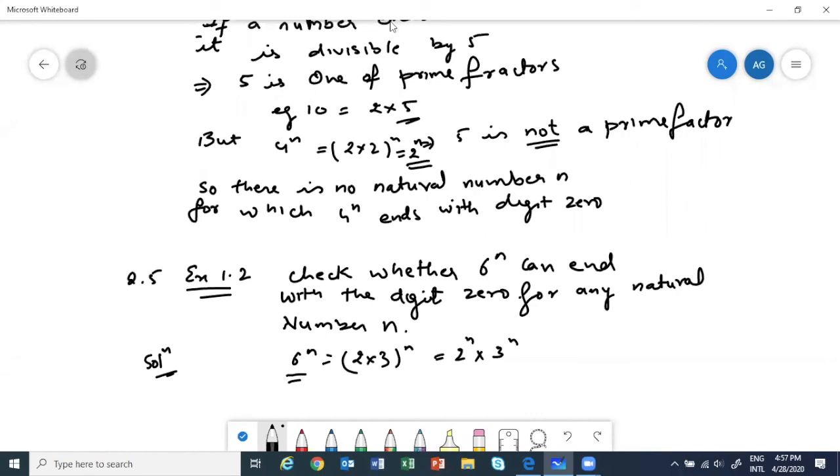Have you finished? Once you finish it, there's another application of this theorem, the fundamental theorem of arithmetic. We can find HCF and LCM using it.